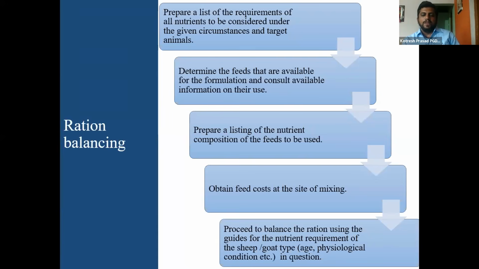Obtain feed costs at different sites, and get a cheap or minimal cost at the site of mixing. For example, GNC, groundnut cake, is 3,500 rupees per quintal in some factory, whereas it is 3,800 rupees in another.